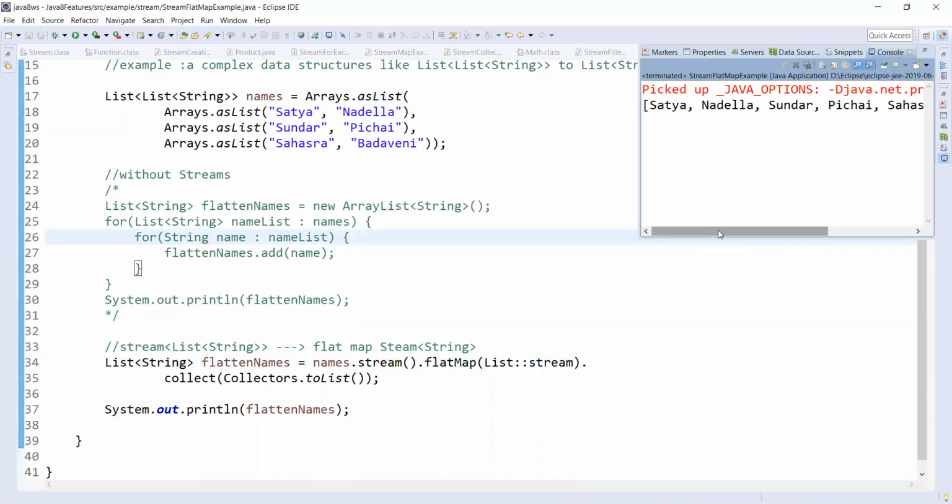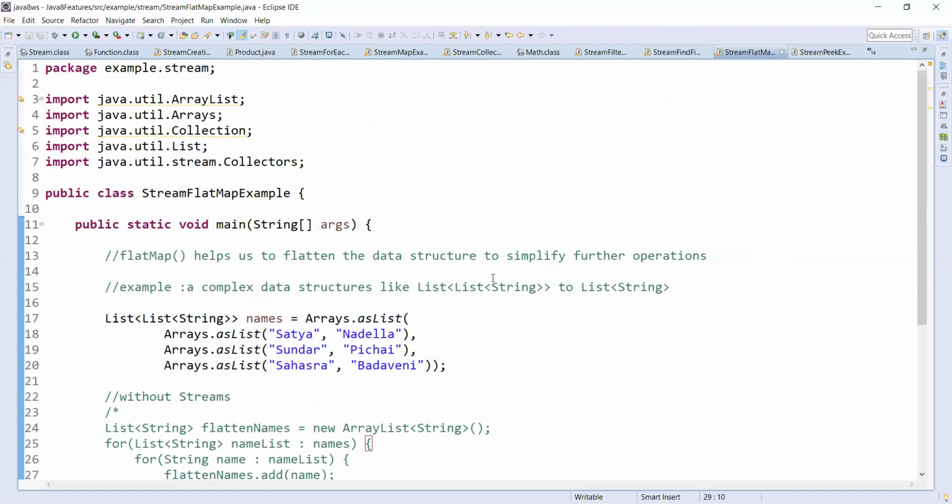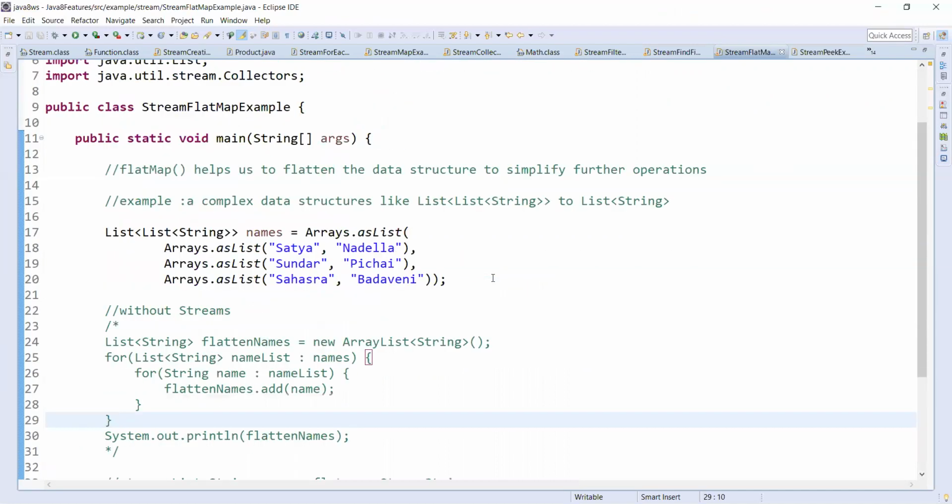We can see the result. Now we have a list of all names: Satya is one name, Nadella is one name, Sundar is one name, Pichai is one name, Sahasra is one name, Padavini is one name. These are all flattened. So flat map helps us to flatten the data structure.